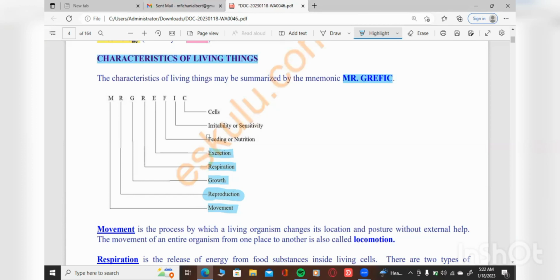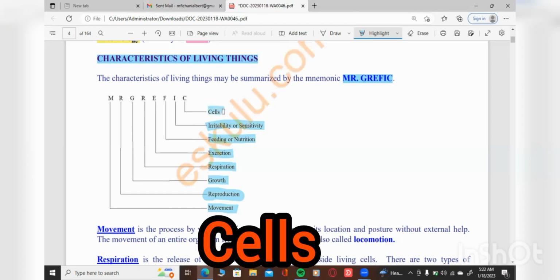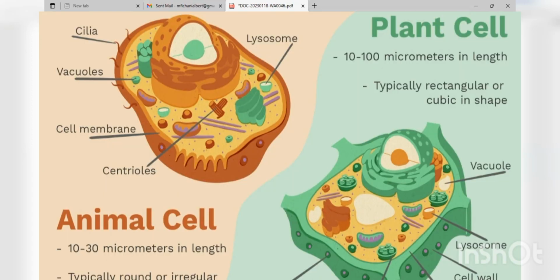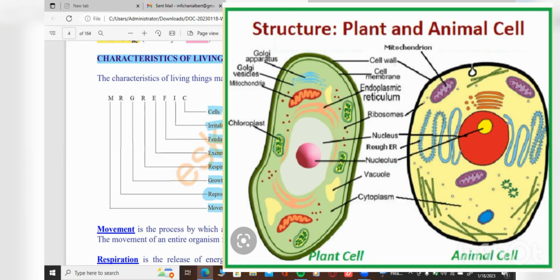Then also feeding or nutrition, then also sensitivity, okay, being able to detect changes made within its environment, which shows that it's a living organism, all right? Then also cells, okay, cells as well. Living organisms have cells, right? So these are just some of the characteristics.